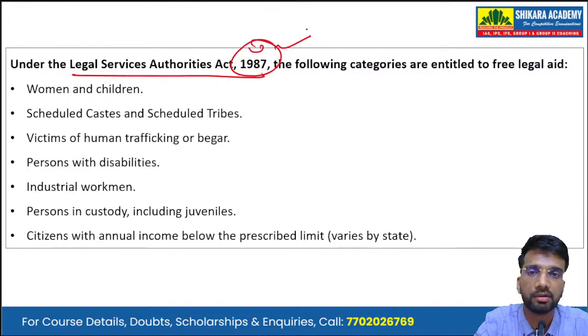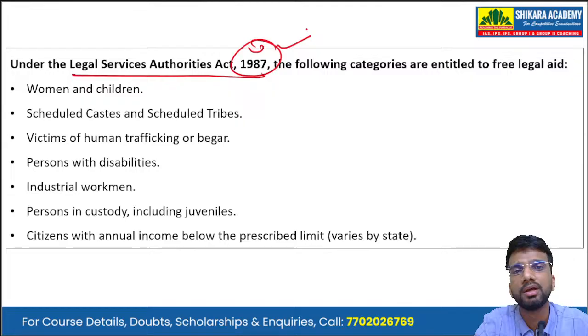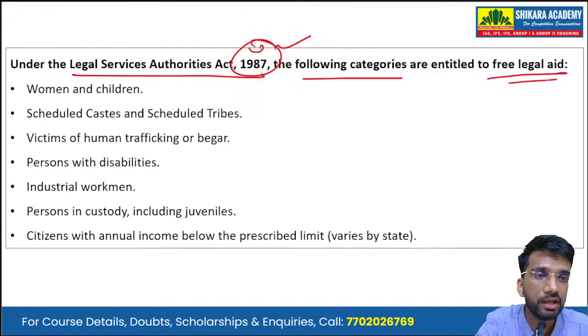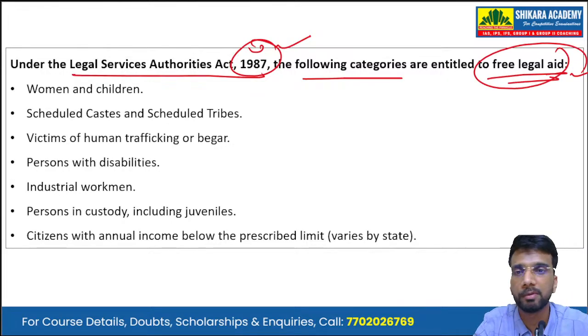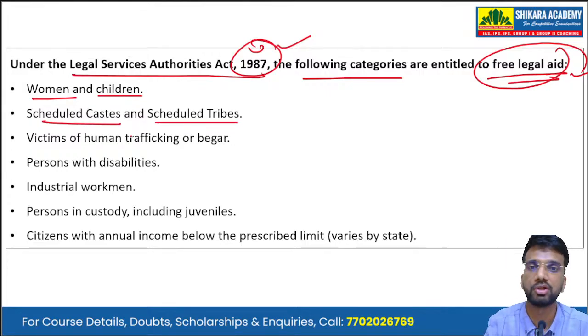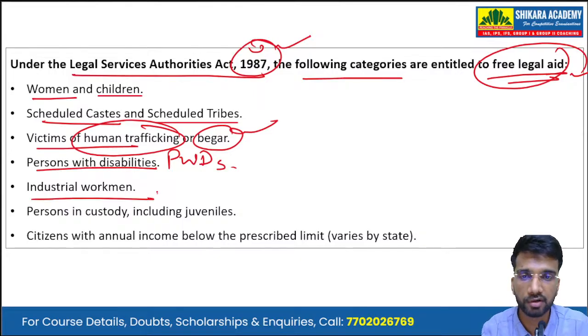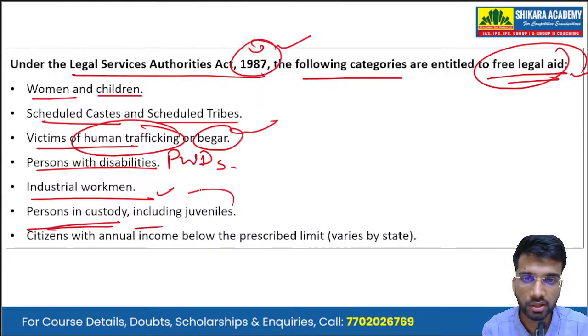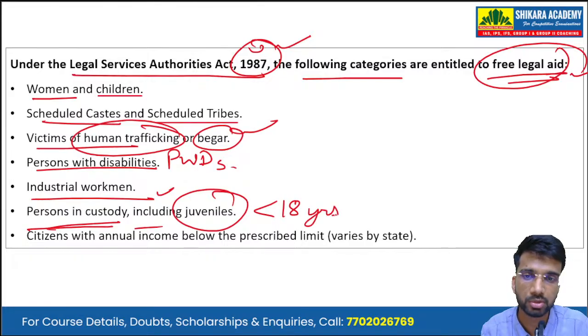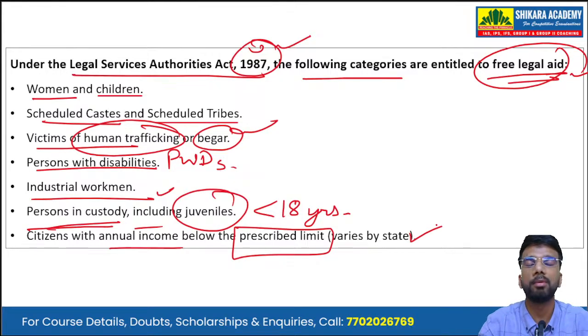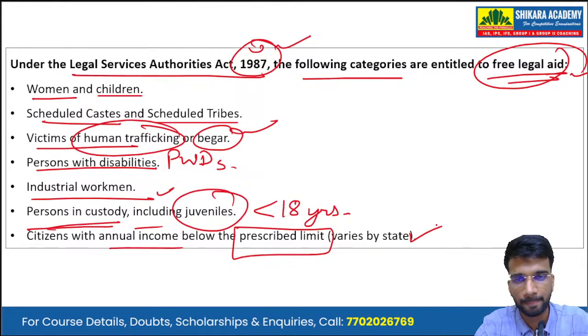Under the Legal Services Authorities Act of 1987, certain categories of citizens are entitled to free legal aid in the country. And what are those people? Especially women and children, members of the scheduled castes and scheduled tribes, victims of human trafficking or begar, persons with disabilities (PWDs), industrial workmen, persons in custody, including juveniles, people less than 18 years of age, and citizens with annual income below the prescribed limit. This prescribed limit varies from state to state.